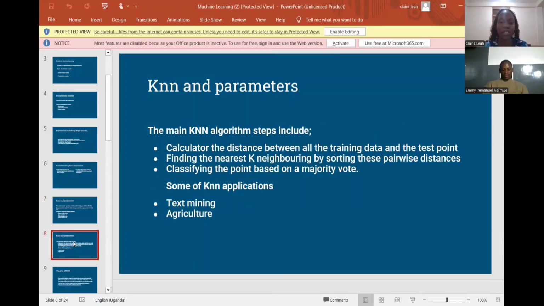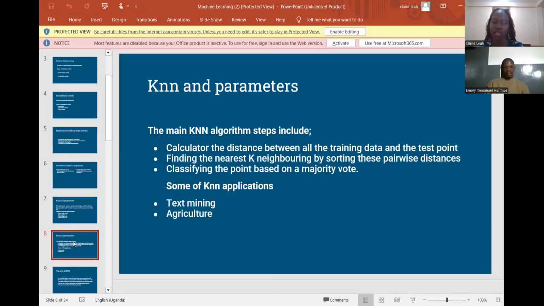And here we have the KNN algorithm steps. Calculate the distance between all the training points and the test point, find the nearest neighbors by sorting these pairwise distances, and classify the point based on a majority vote. And here we have some of the KNN applications, like you can apply KNN in text mining, like text classification. But before that, KNN is for both classification and regression tasks.